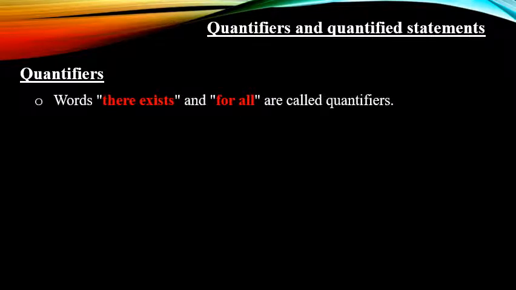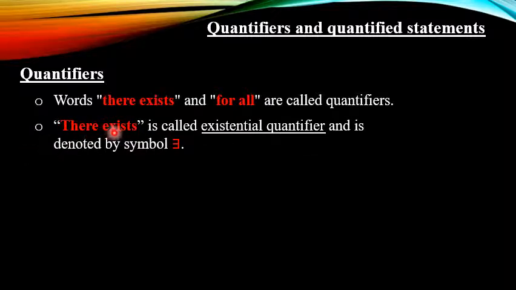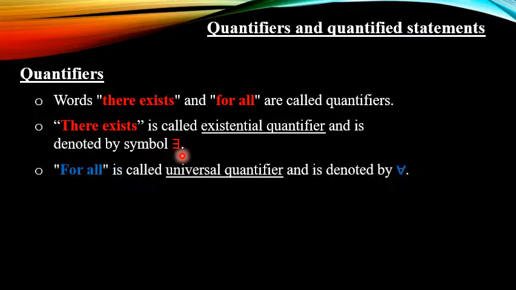In logic, the words there exist and for all are called quantifiers. That means there are two types of quantifiers. There exist is called existential quantifier and is denoted by using this symbol. For all is called universal quantifier and is denoted by this symbol.